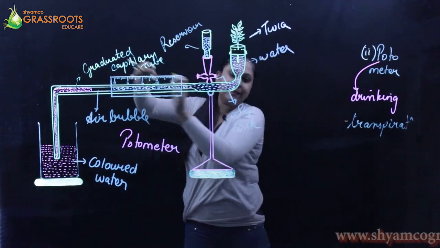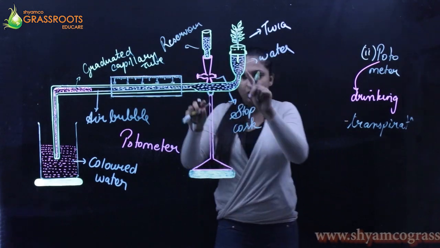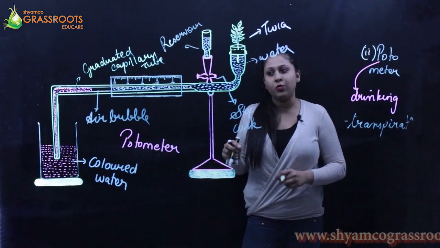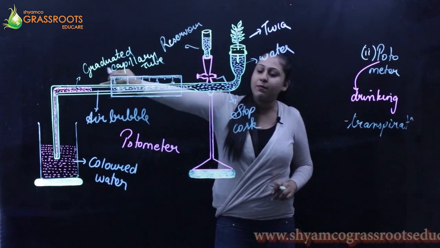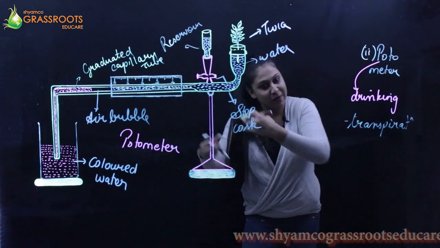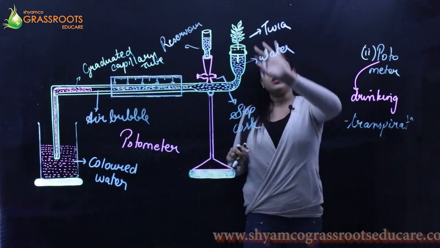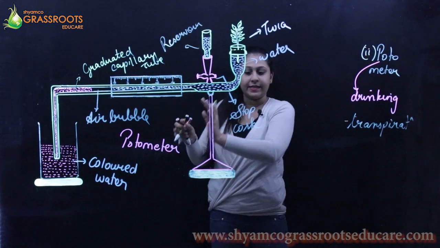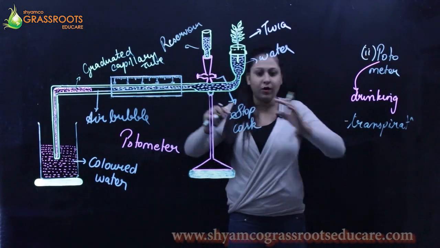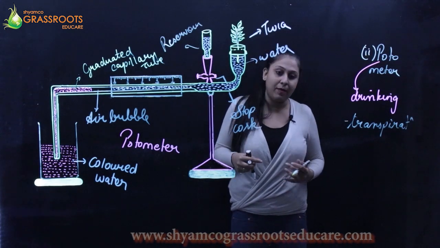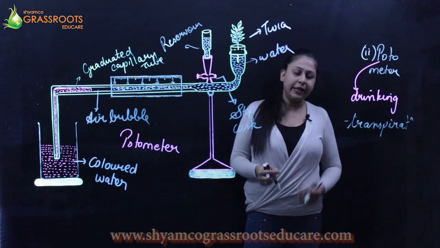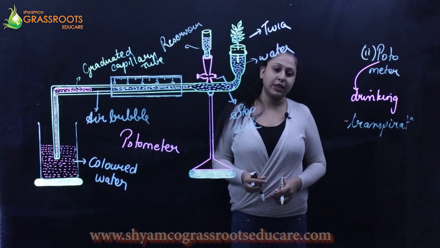And if you want to bring the air bubble back to its original position, you're just supposed to open the stopcock and adjust the reservoir of water so that the air bubble can go back to its original position and you can measure it once again. So in this way, however much the air bubble gets pushed ahead, you can measure the amount of water intake by that particular plant, and thus by knowing the water intake, you can indirectly measure the rate of transpiration.